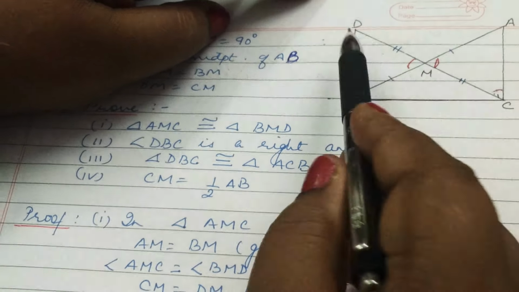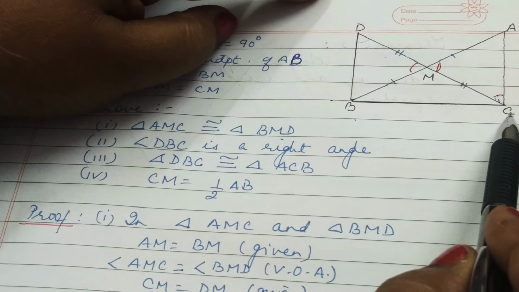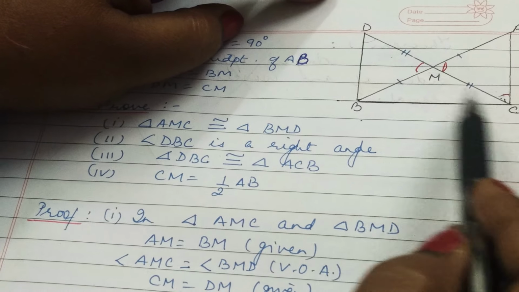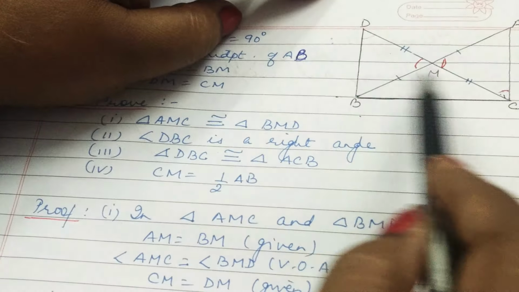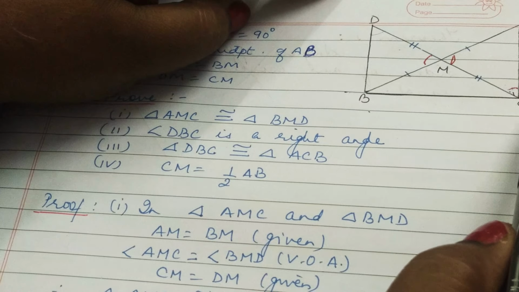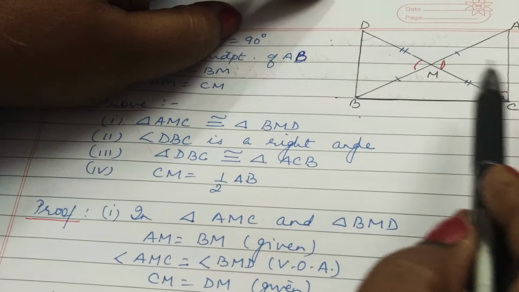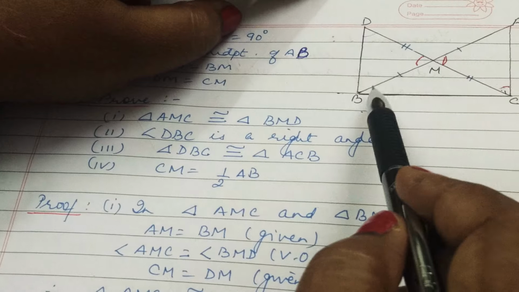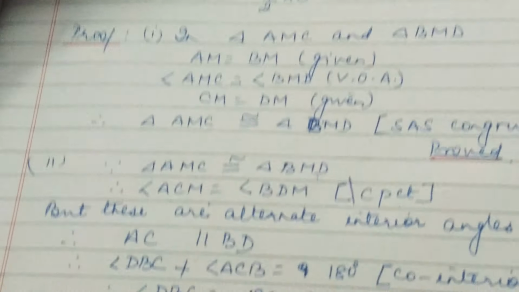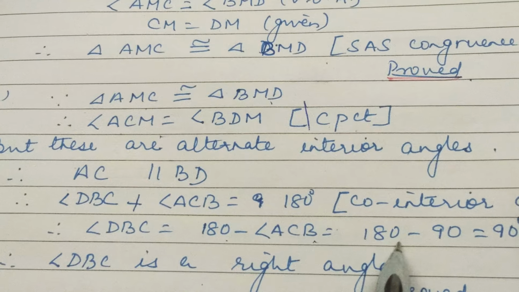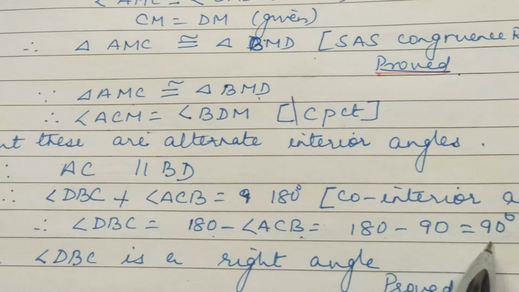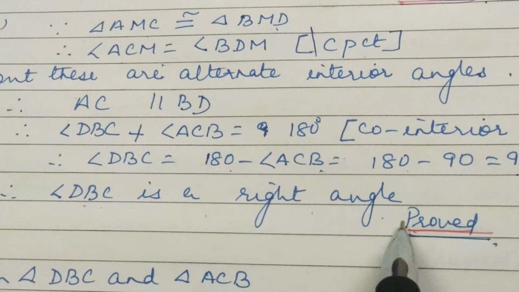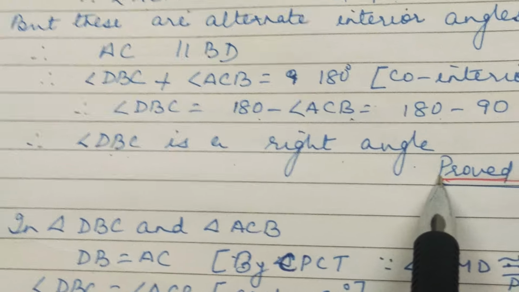Now, AC is parallel to DB, cut by transversal BC. Therefore, angle DBC plus angle ACB, means angle B plus angle C, is equal to 180 degrees, co-interior angles. But angle ACB equals 90 degrees, already given in the question. So angle DBC will be equal to 180 minus ACB, that is 180 minus 90, that is equal to 90 degrees. Hence, angle DBC is a right angle. So the second part is also proved.